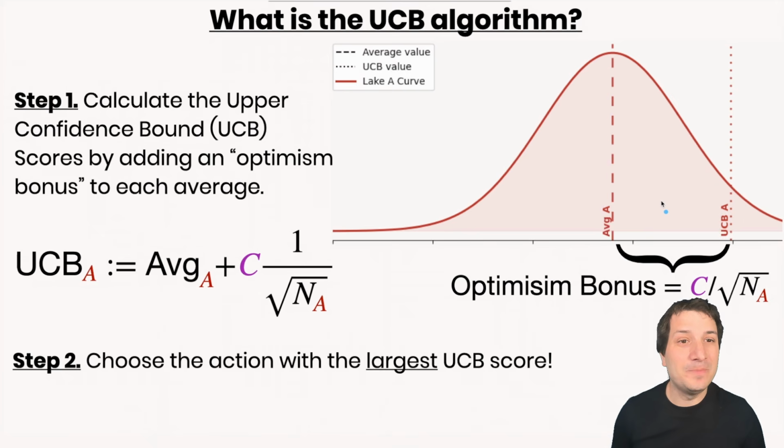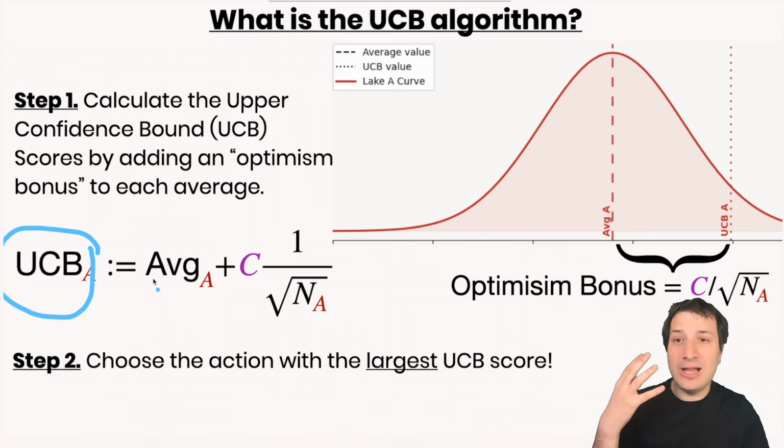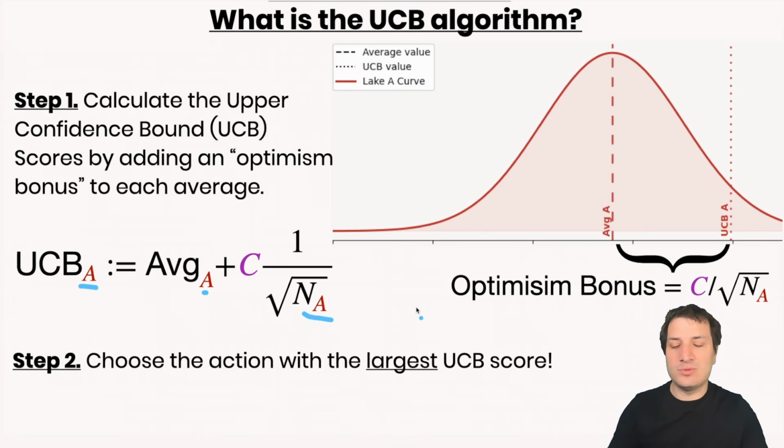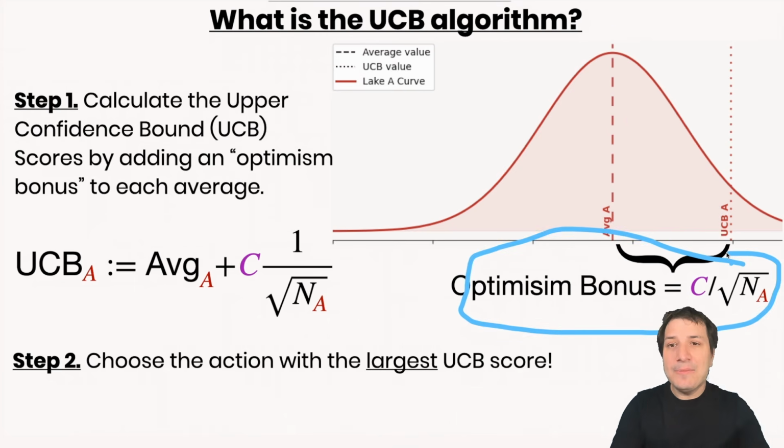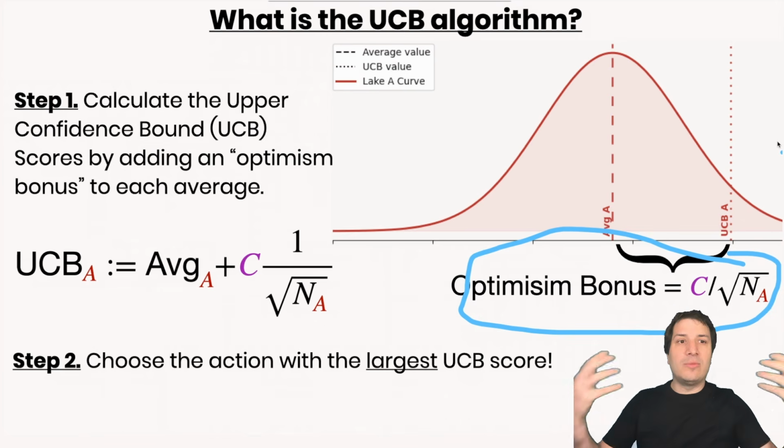Okay, and now we're finally ready to see the equation that drives this UCB algorithm that is used in AlphaZero. The UCB algorithm is extremely simple. We just compute this score called the UCB score for each possible action we can take. And so here I've done it for A, thinking of Lake A as what we have been doing. And this formula, you can think of it as coming from the bell curve shape. So the average is the center of the bell curve. That's the average of the results we've seen so far. But we add on this optimism bonus. And the optimism bonus is related to the width of the bell curve. So the wider the bell curve is, the more we add on.